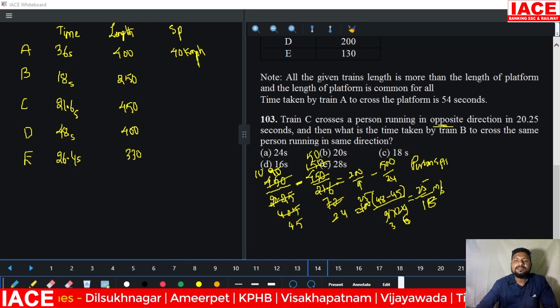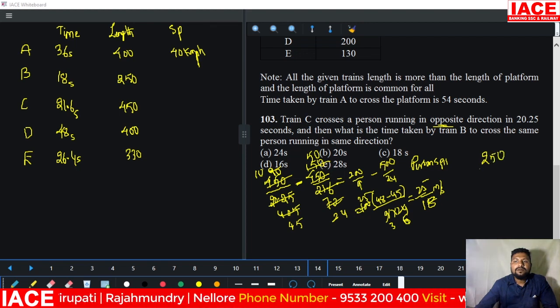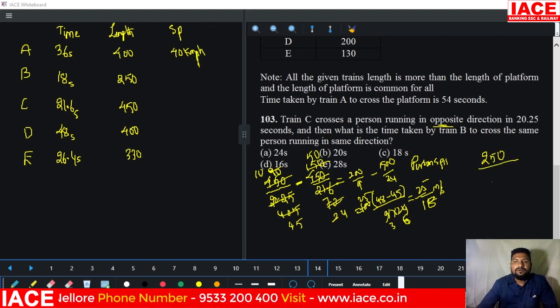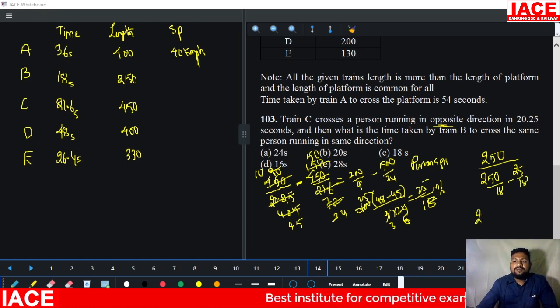This same person is going to cross B train in the same direction. B train length is how much? 250. 250 by 18 minus 25 by 18, this is the person speed. Both are in the same direction. Now 250.